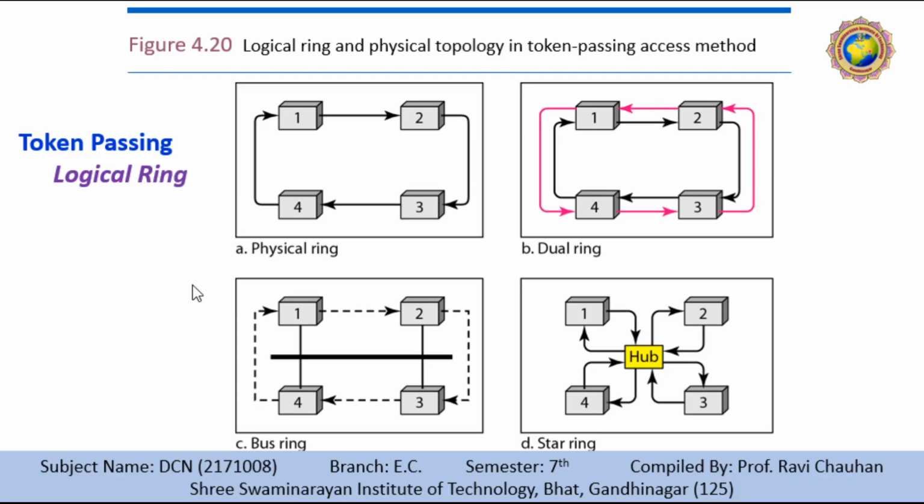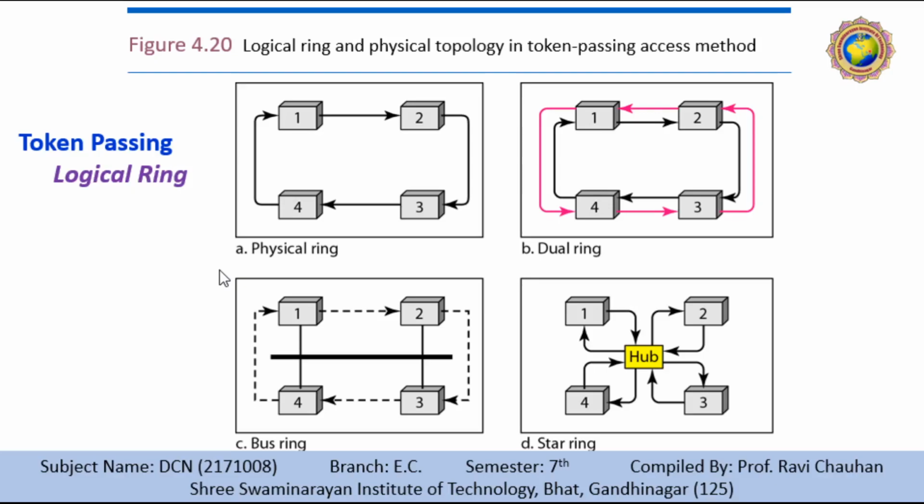Suppose we take station one as a reference. Then 4 is the preceder and 2 is the successor. The current station is the one that is accessing the channel now.